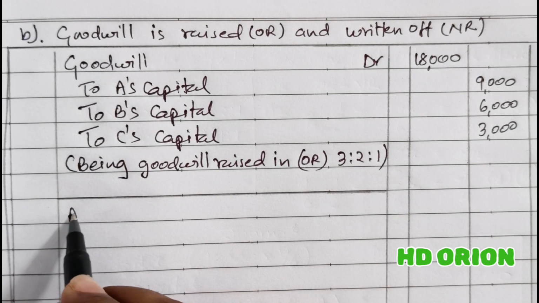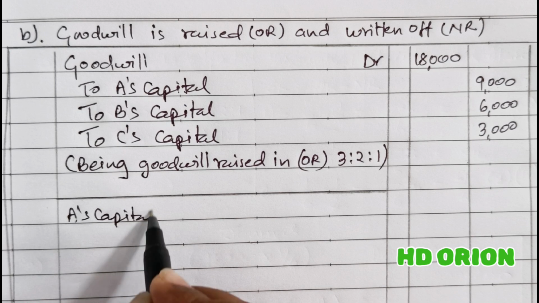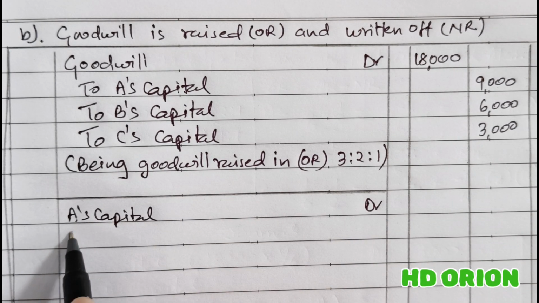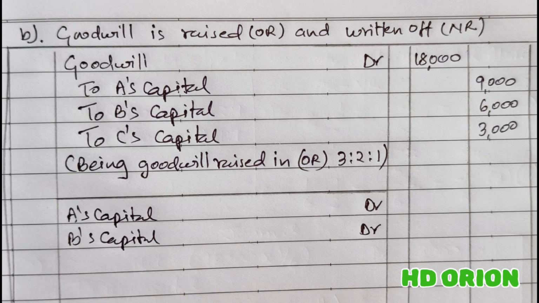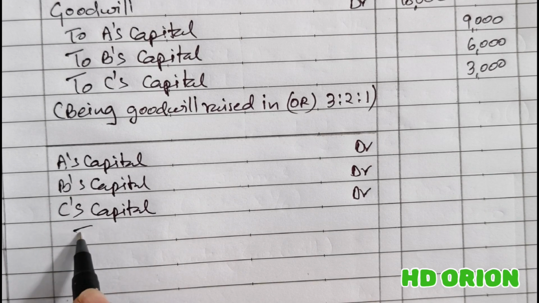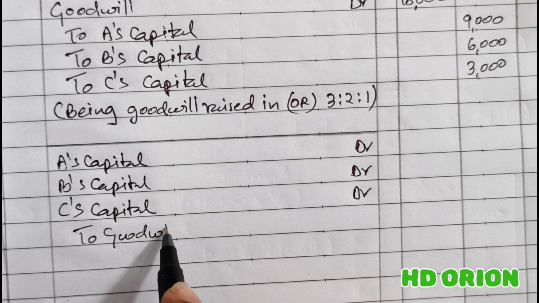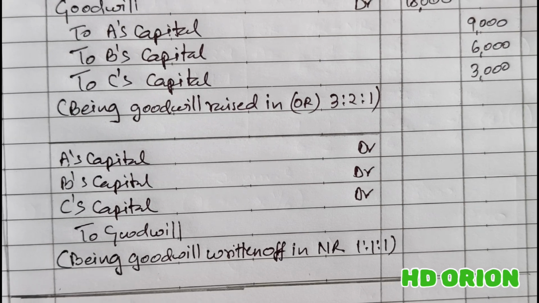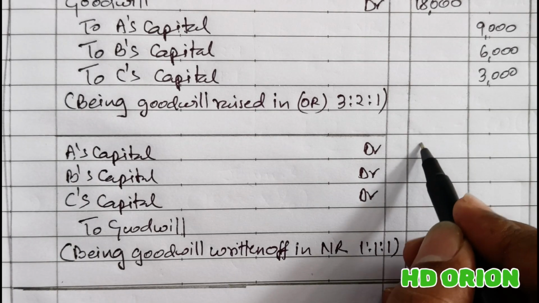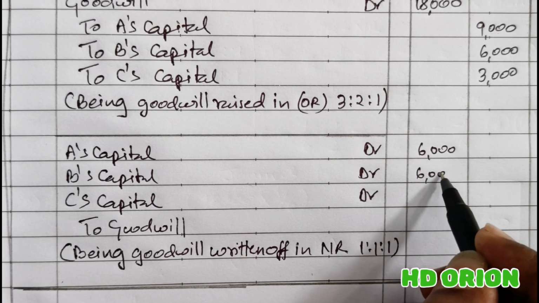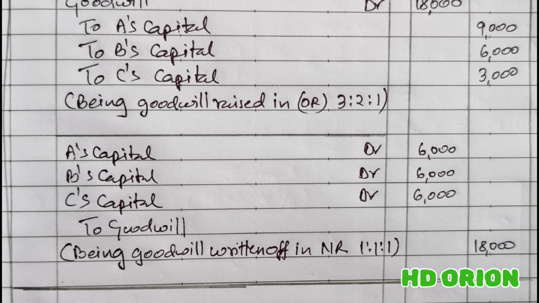Now we will write off goodwill. By A's capital account, we will debit. Reverse of the first entry. B's capital account also debited. C's capital account also debited to goodwill account. So it is in new ratio. 18,000 rupees broken in the ratio 1:1:1 is rupees 6,000 each. So this way the goodwill is written off, and now the treatment of goodwill by raising and writing it off is done.